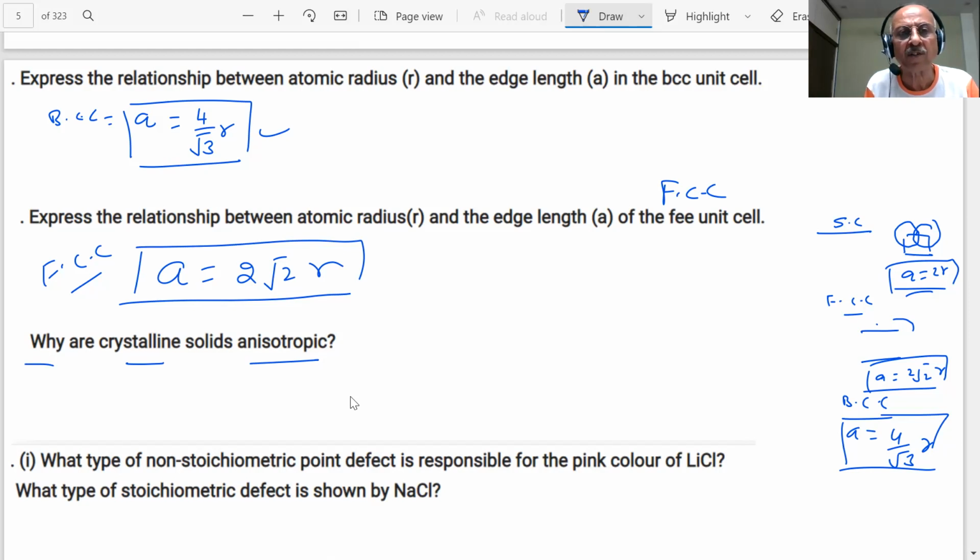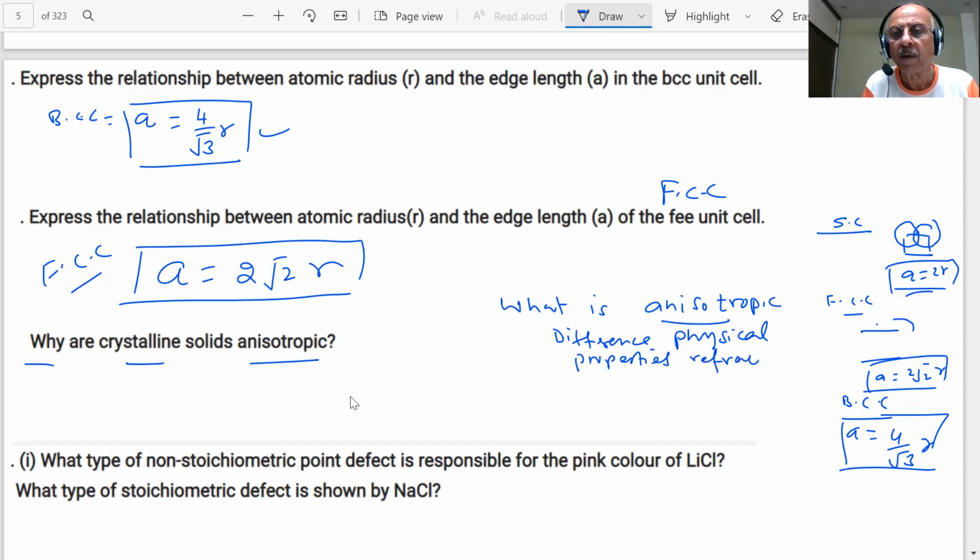Students, here he has not asked what is anisotropy. If he says what is anisotropy, then you have to say that they have different physical properties, like refractive index, electrical resistance, in different directions.